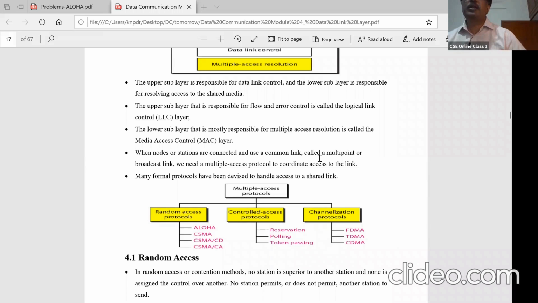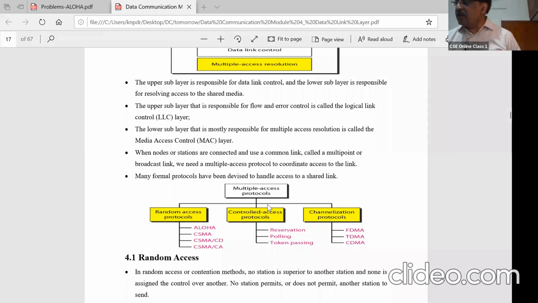Always remember that there are multiple independent nodes or stations. When nodes or stations are connected and use a common link, only one link will be there, right? And that normally will be called a broadcast link. To coordinate the access to the link, they need to access the link and try to send the data. In that particular case, multiple access control protocols have been proposed.